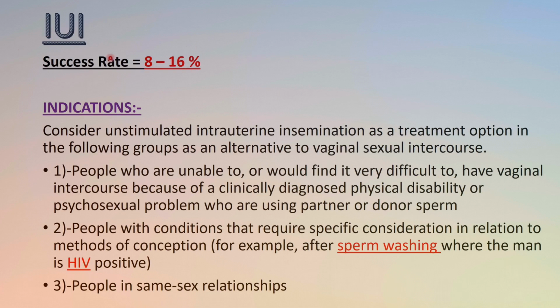Now let us talk about the different techniques of assisted reproduction. First of all, IUI, a very commonly used technique all over the world, and the success rate is 8 to 16%. It means it hasn't got a much higher success rate. We need to tell this figure to the patient so that after 1 or 2 IUI cycles she doesn't get depressed. And as I have told you before, in order to get a cumulative pregnancy rate of 75%, she needs about 12 cycles.